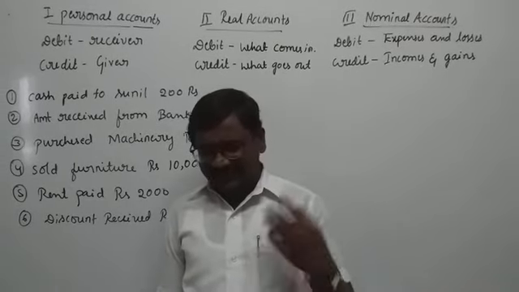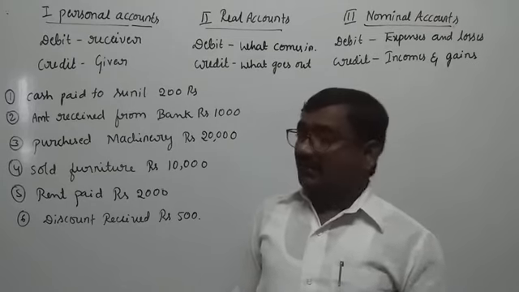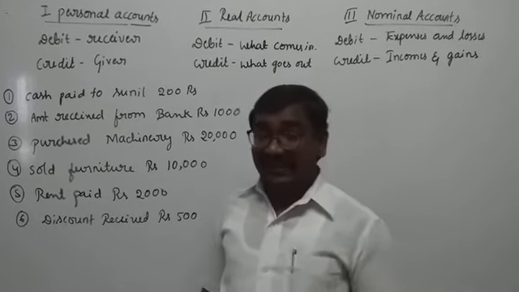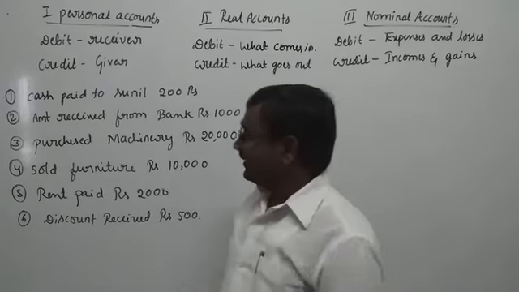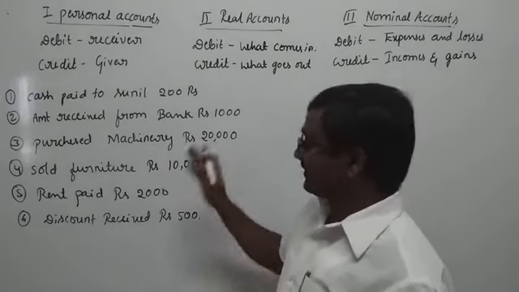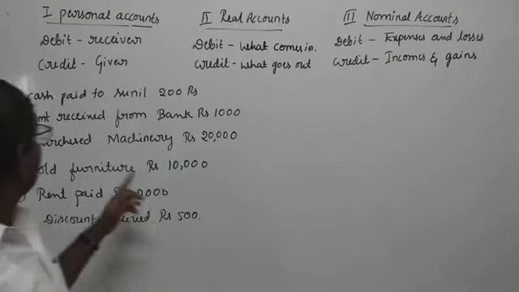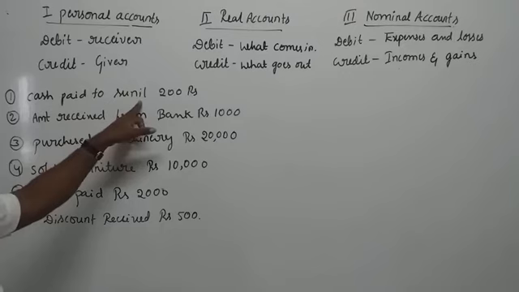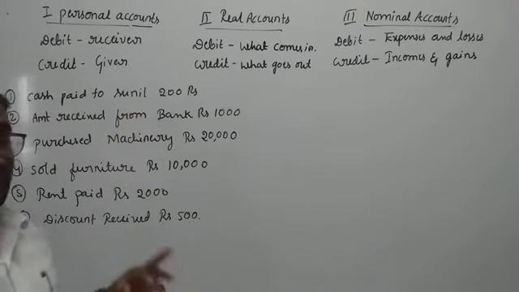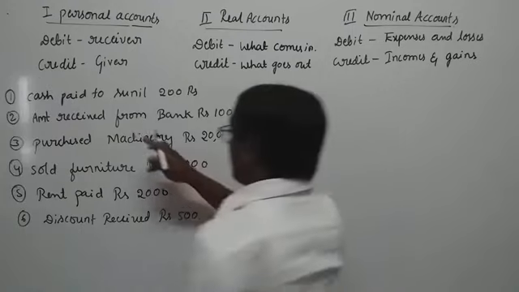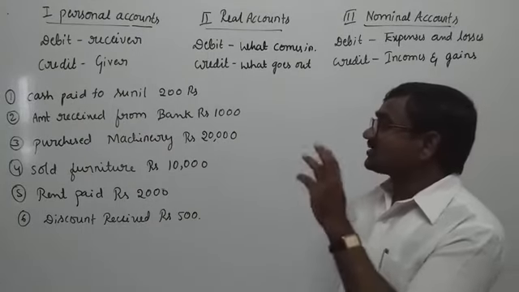Now let me show how we are passing the entries regarding the transactions. Number one, cash paid to Sunil rupees 200.